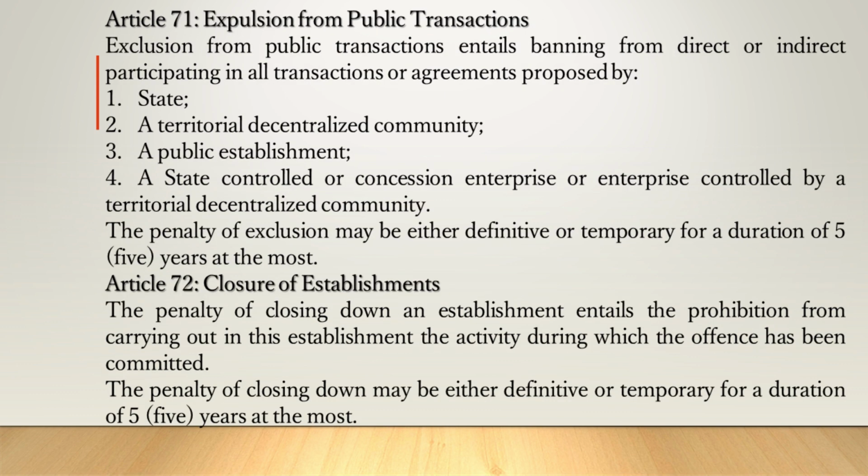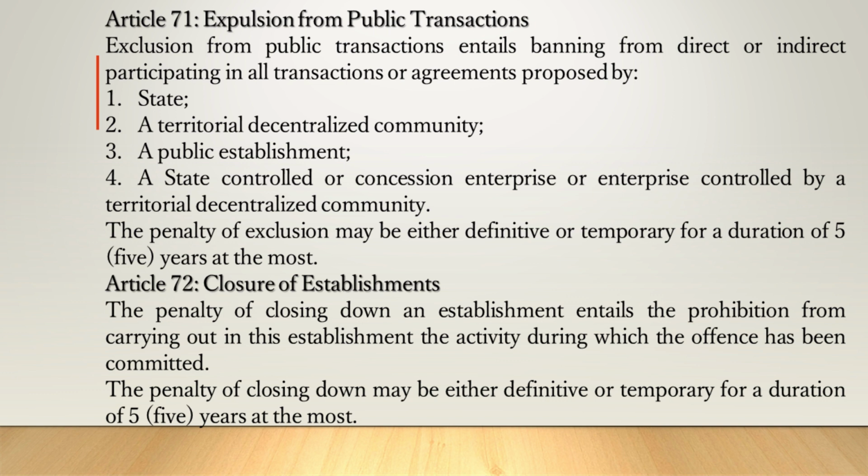Article 71. Exclusion from public transactions. Exclusion from public transactions entails banning from direct or indirect participation in all transactions or agreements proposed by: 1. The State, 2. A territorial decentralized community, 3. A public establishment, 4. A state-controlled or concession enterprise or enterprise controlled by a territorial decentralized community. The penalty of exclusion may be either definitive or temporary for a duration of 5 years at the most.